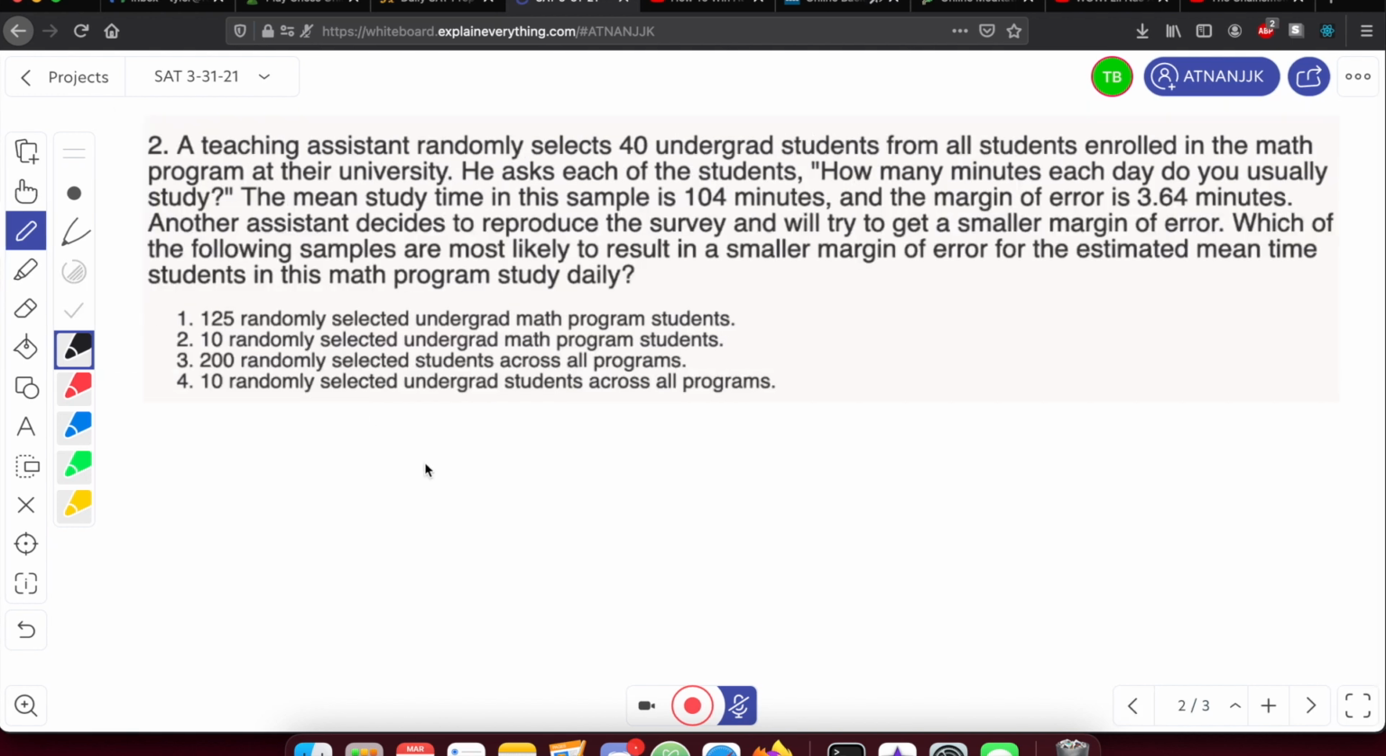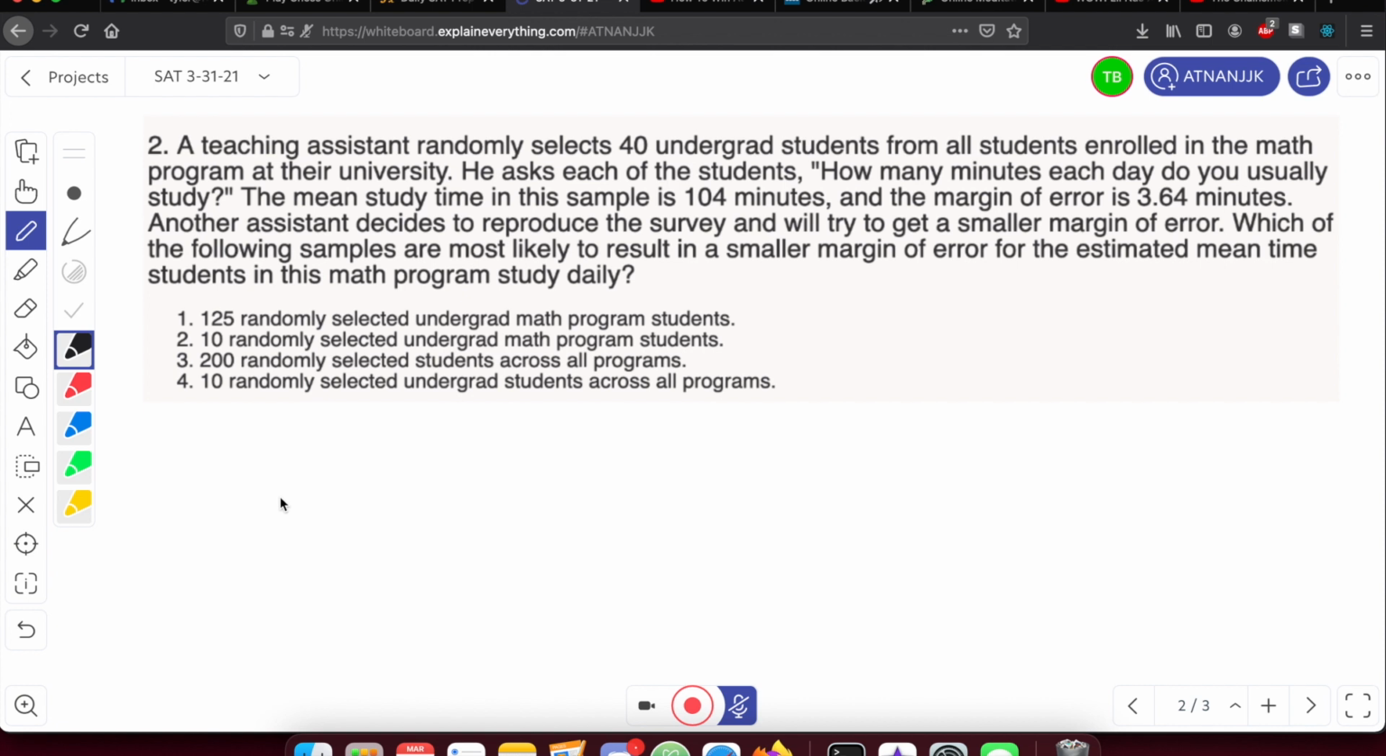The teaching assistant randomly selects 40 undergrad students from all students enrolled in a math program at their university. He asks each of the students, how many minutes each day do you usually study? The mean study time in this sample is 104 minutes, and the margin of error is 3.64 minutes. Another assistant decides to reproduce the survey and will try to get a smaller margin of error. Which of the following samples are most likely to result in a smaller margin of error for the estimated mean time students in this math program study daily?